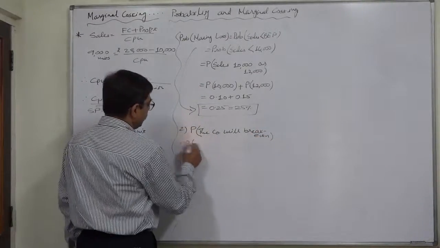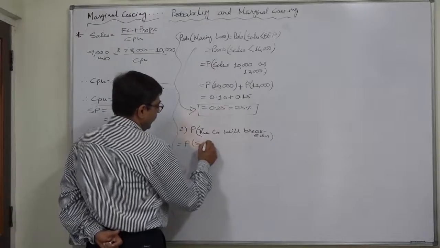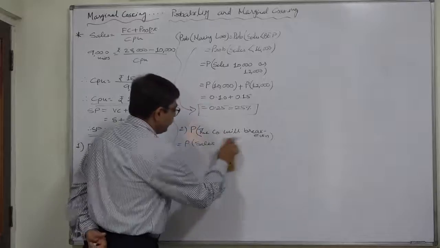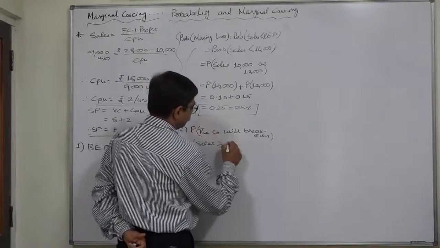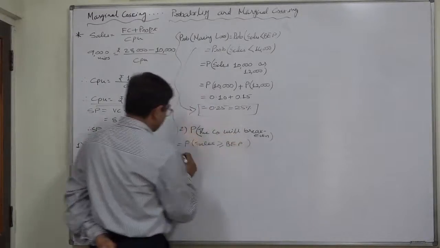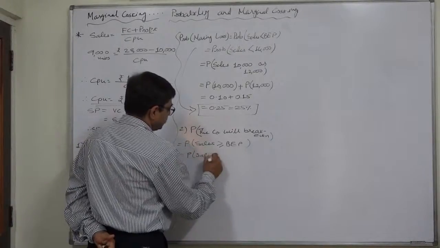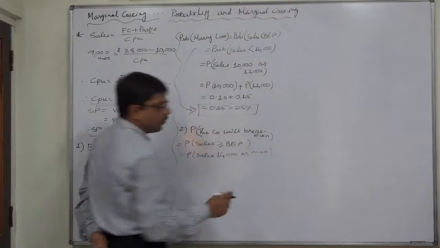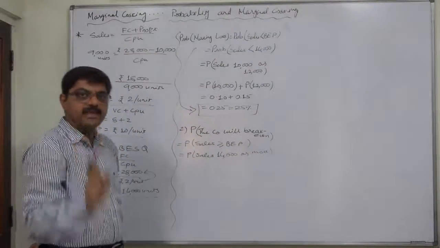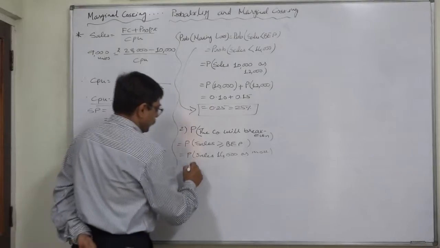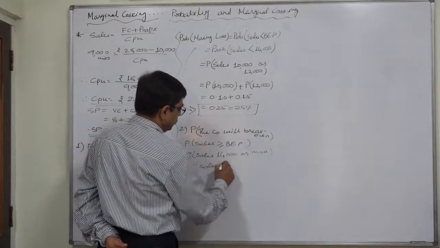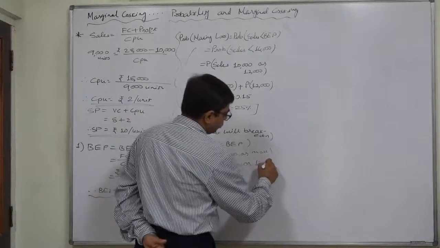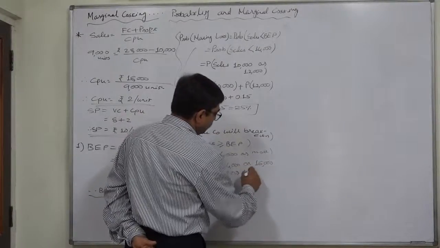That means the company will make sales equal to or greater than BEP, that means probability of sales of 14,000 units or more. I am writing all the possible interpretations. Please learn carefully. Probability of sales of 14,000 units or 16,000 units or 18,000 units.